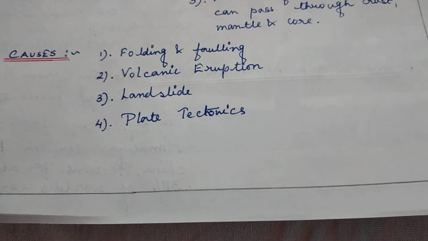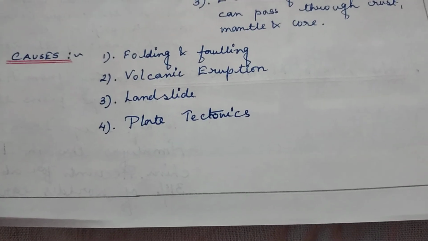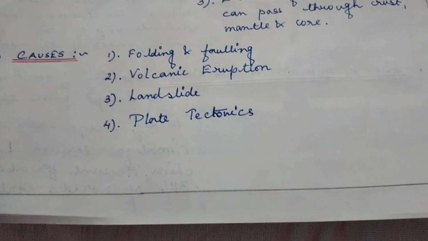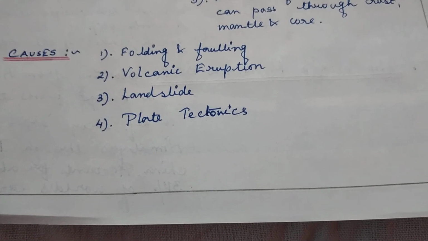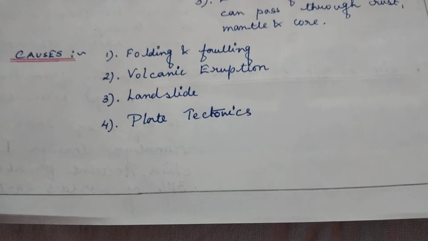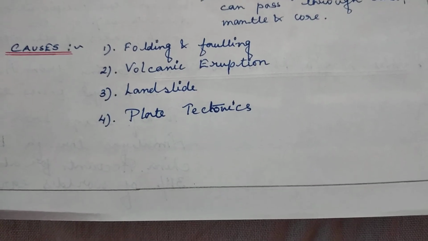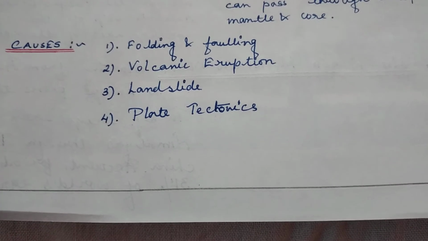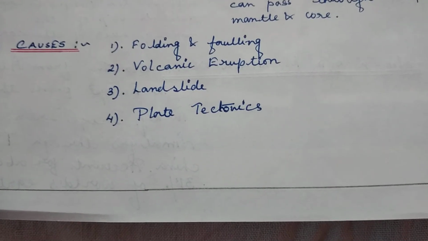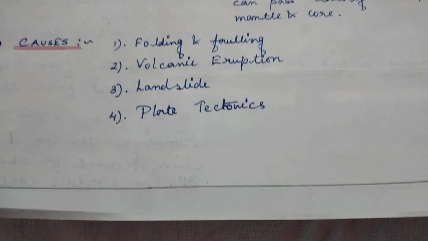So these plates can move. Sometimes these plates are moving towards each other, sometimes they are moving apart from each other, and sometimes they just slide past each other.